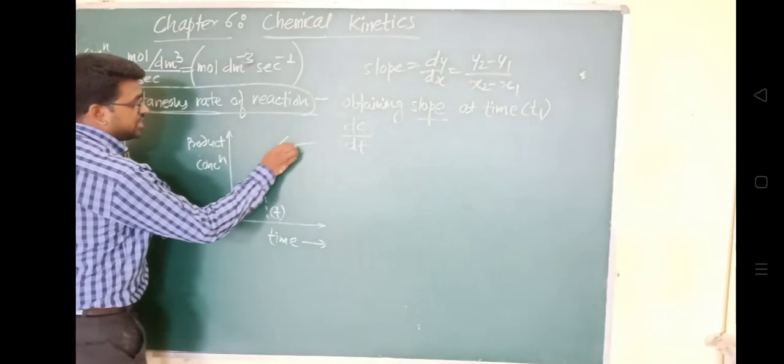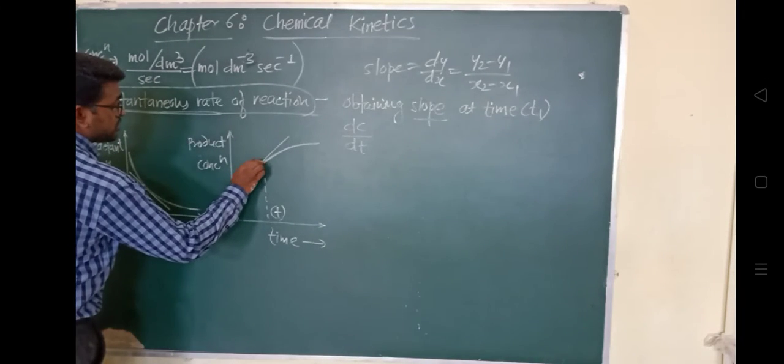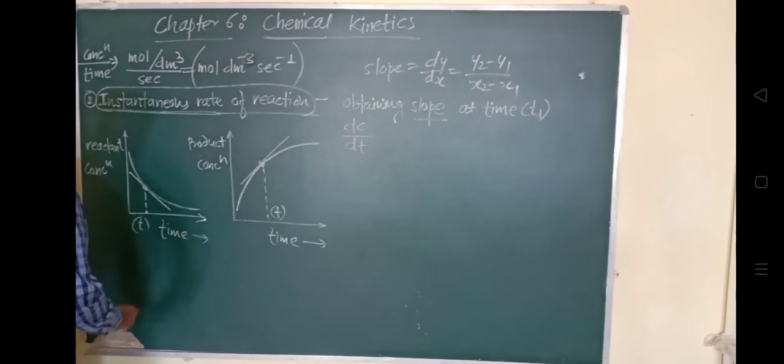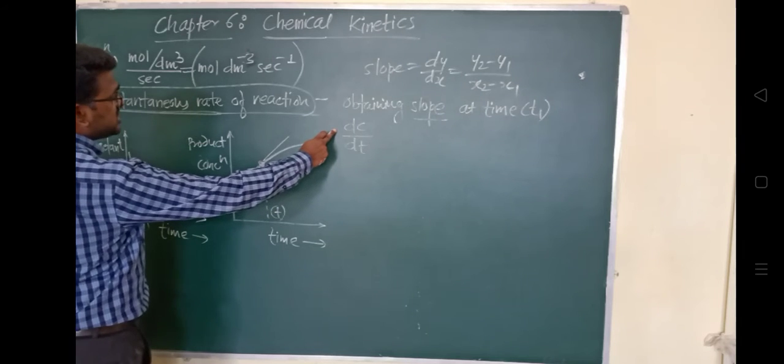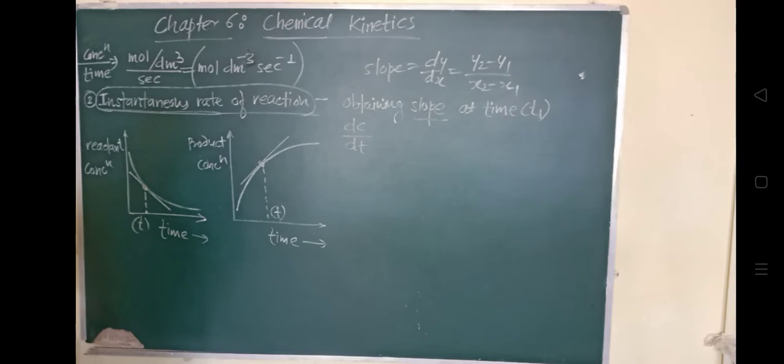We can find the slope at this particular point. Look, I have shown the point, and this point represents the time t. We will draw the slope, and this slope will give us the change in concentration, that is the derivative dc upon dt, change in concentration per change in time. This is very important, and it is called the instantaneous rate of a reaction.